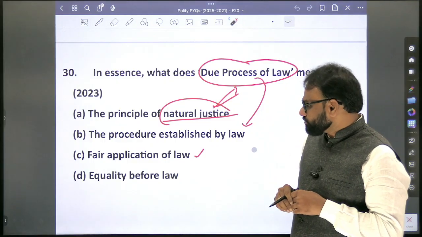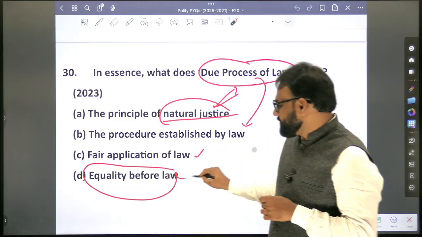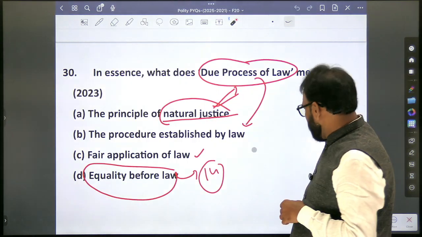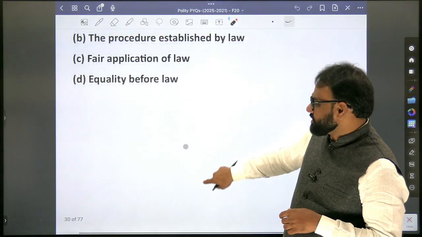Okay. Next, equality before law. Which article deals with it? 14. So this question is a bit tricky. So just based on the previous one itself, you retain the thing. Principle of natural justice.